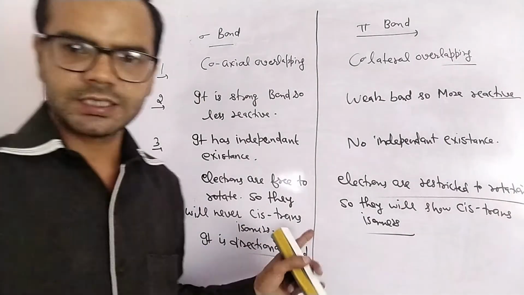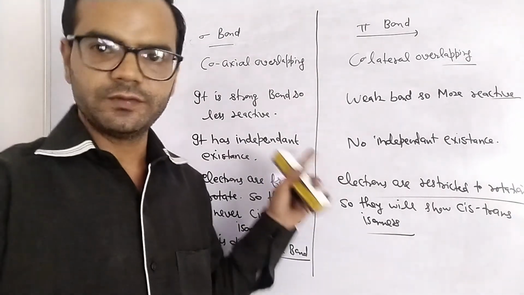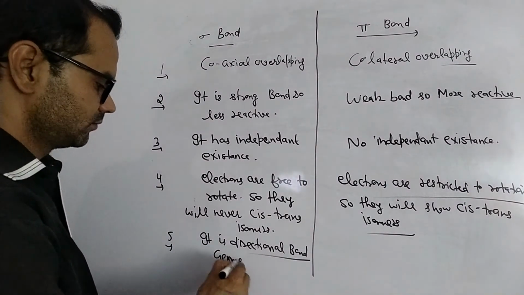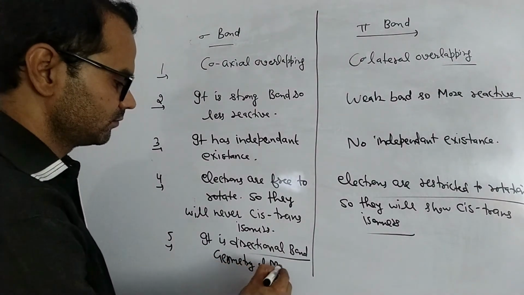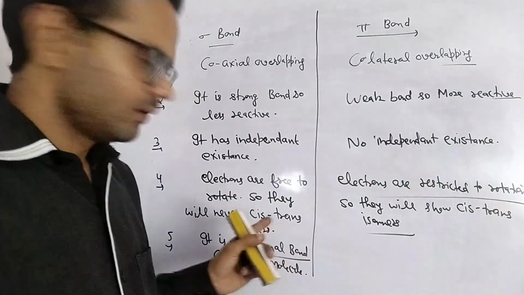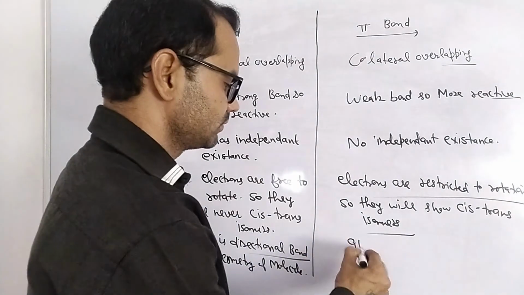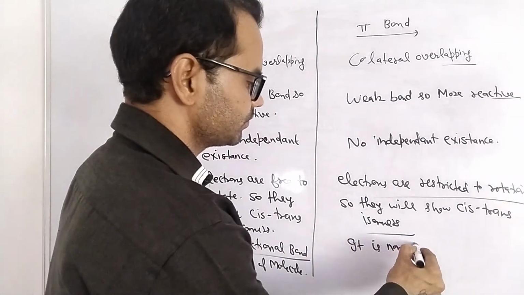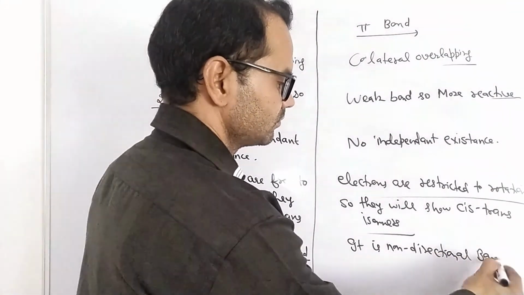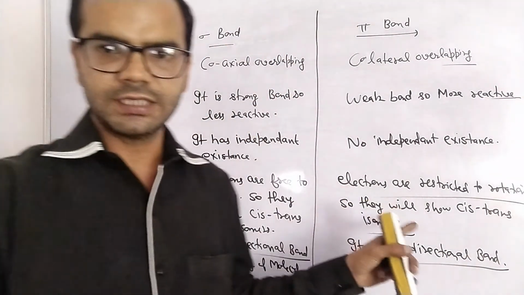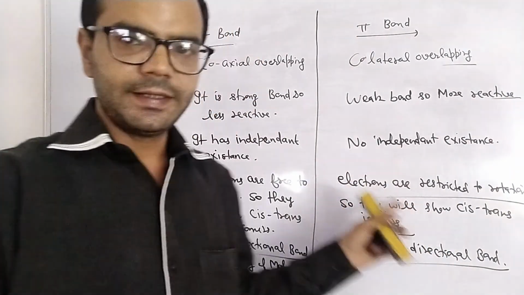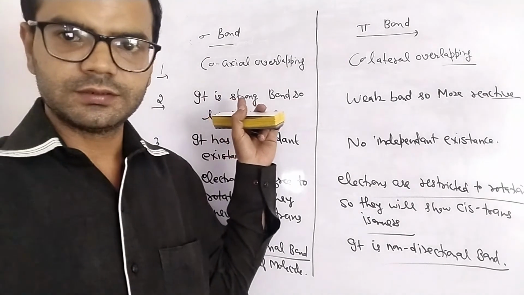Fifth, sigma bond is a directional bond, so it decides the geometry of a molecule. But pi bond is a non-directional bond. So it will not decide the geometry of a molecule. Geometry structure is dependent on a sigma bond, right?